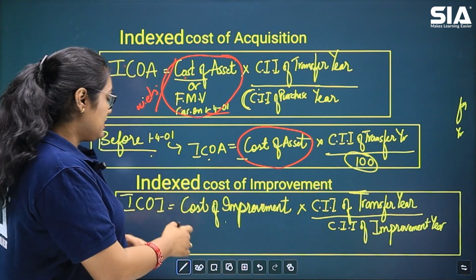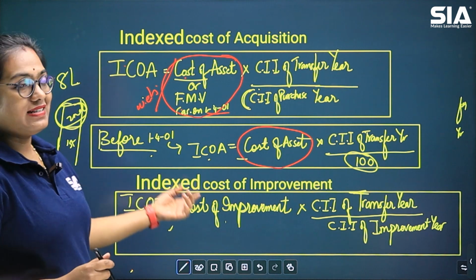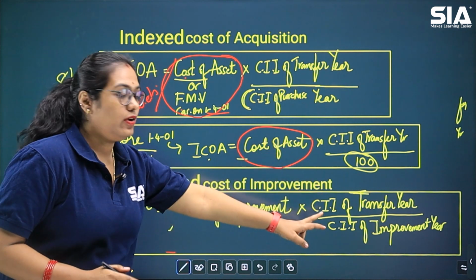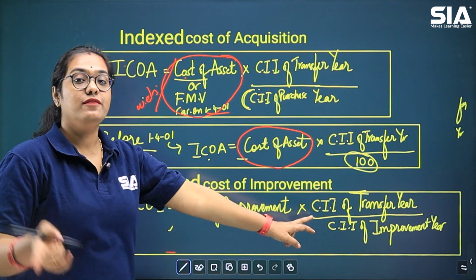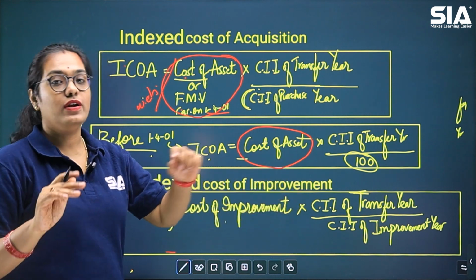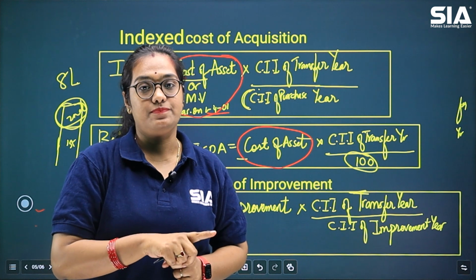So in that case, this formula will be applicable, where indexed cost of improvement is equal to cost of improvement into CII of transfer year, that means the year in which the asset is being sold, divided by CII of improvement year, that means the year in which improvement was done.